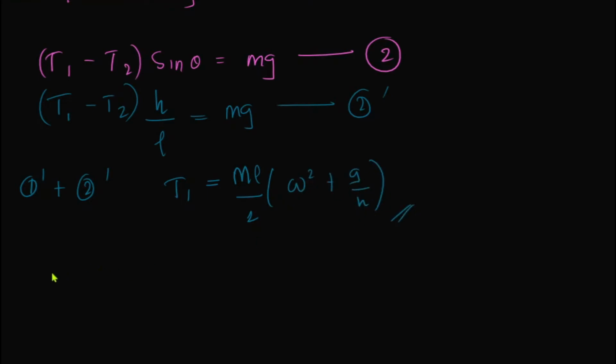If I subtract 1 dash by 2 dash, I get T2, which is m L over 2 times omega squared minus g over h.